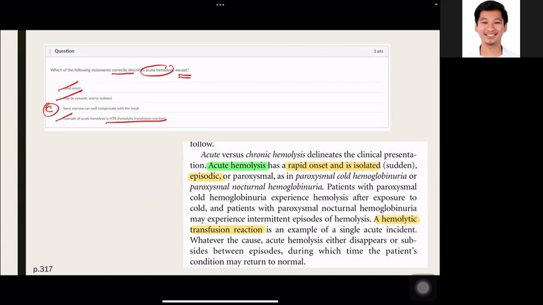Usually, this statement is more applicable to chronic hemolytic anemia, because even though there is reticulocytosis in acute hemolysis, the bone marrow cannot well compensate for that. So there is more compensation that happens during chronic hemolysis.